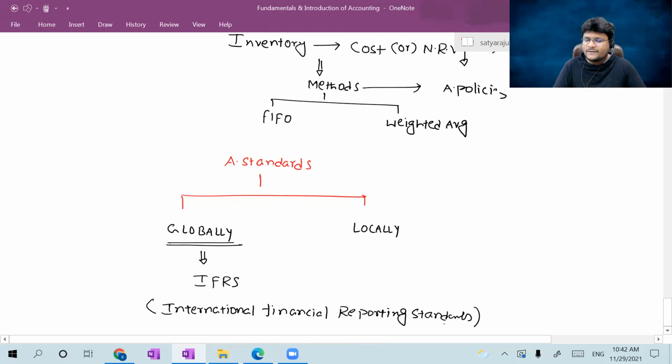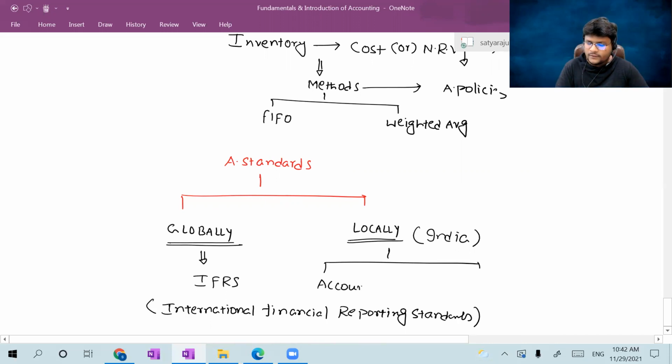Sir, locally means in India. Locally means coming to India. In the Indian perspective, there are two types of standards. One is accounting standards.